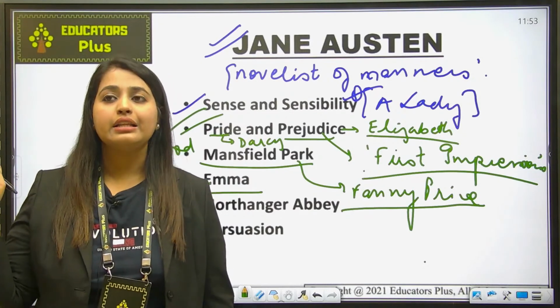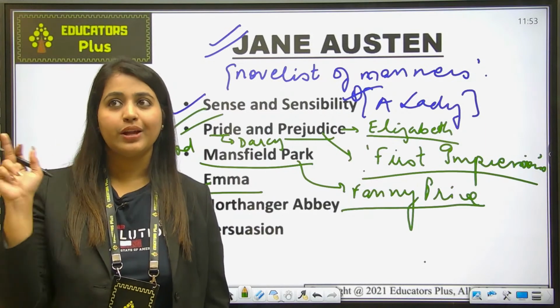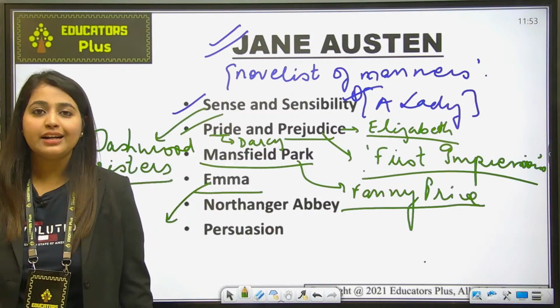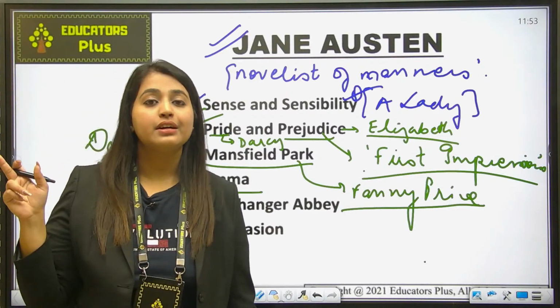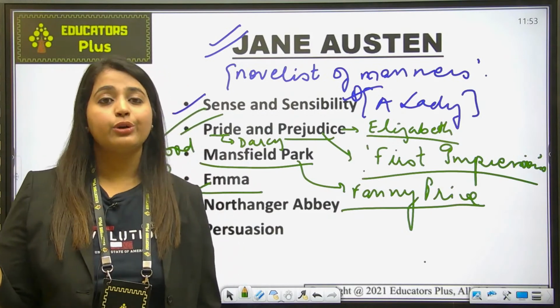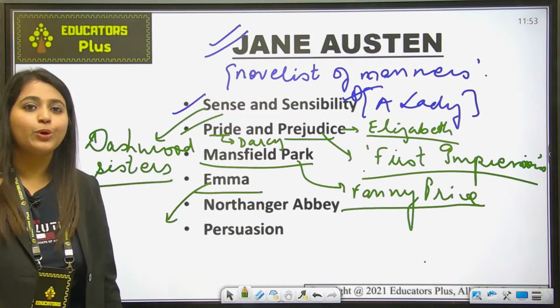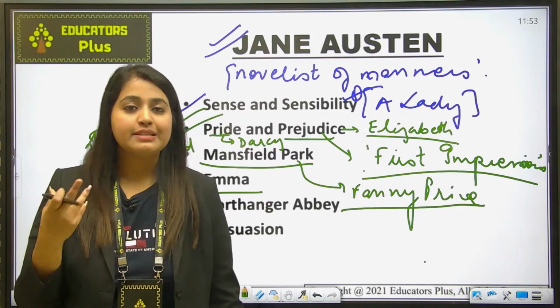And there was Bobby Deol, Sunny Deol, and their third brother, I'm not getting the name. That Deol brother is Abhay Deol. Yes, very good. Abhay Deol has portrayed the character of Mr. Knightley. Please watch this movie if you don't want to read the novel. You can watch the movie and understand the basic plot of Emma.